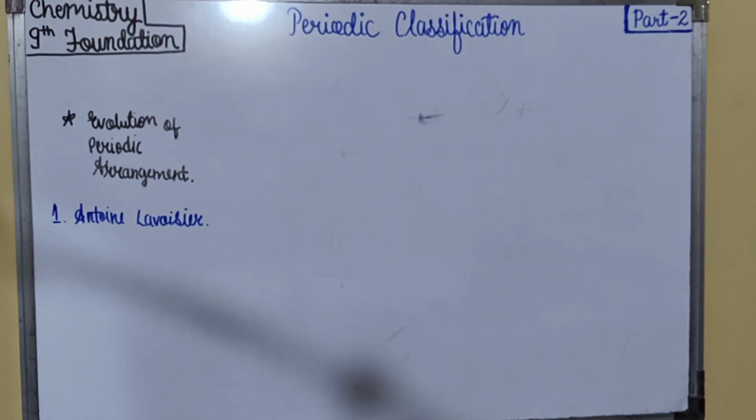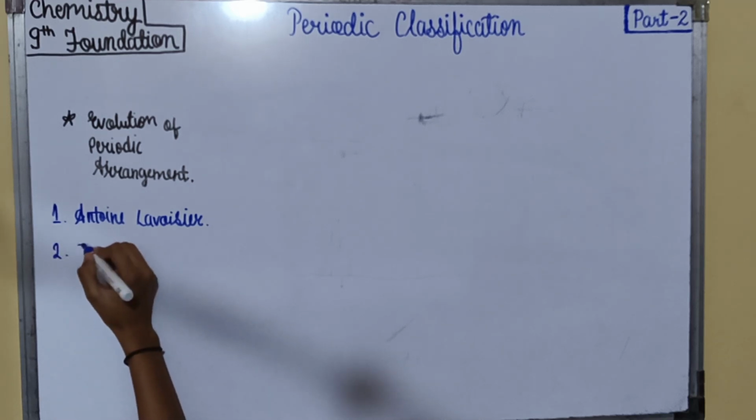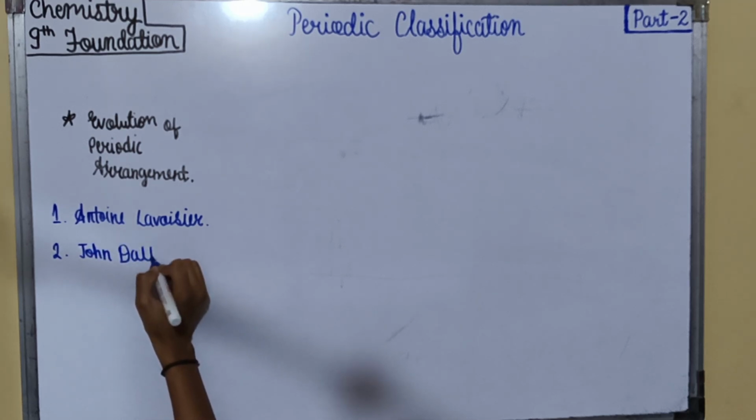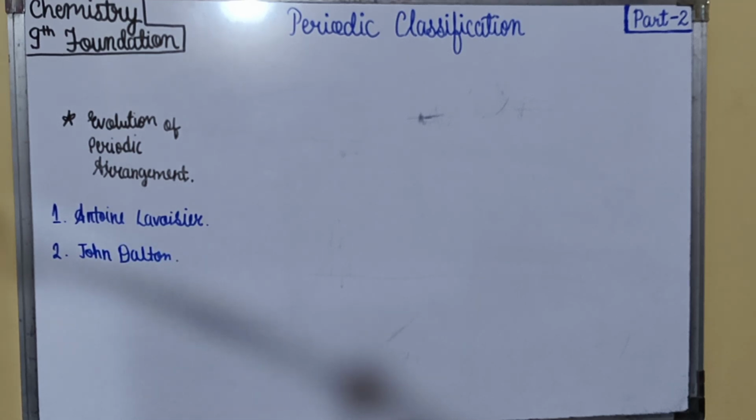Second was John Dalton. John Dalton proposed the atomic theory and published a list of atomic weights of known elements.